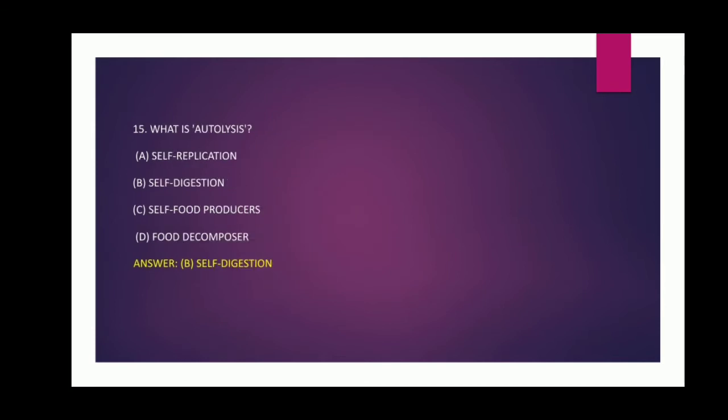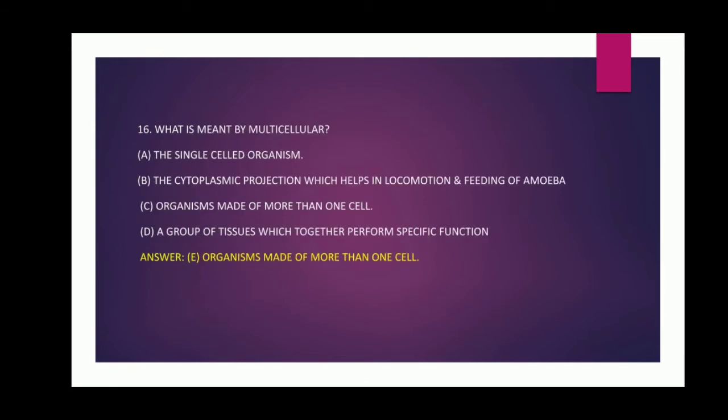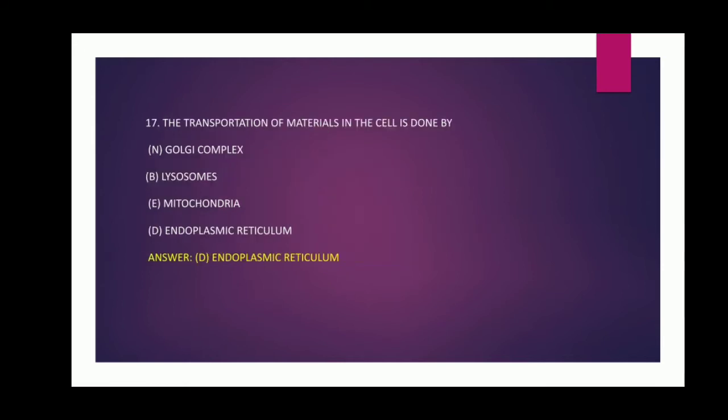15th question. What is autolysis? Options: self-replication, self-digestion, self-food producers, food decomposer. And the answer is self-digestion. Question number 16. What is meant by multicellular? Options: the single-celled organism, the cytoplasmic projection, which helps in locomotion and feeding of amoeba, organism made of more than one cell, a group of tissues which together perform specific function. And the answer is organism made up of more than one cell.